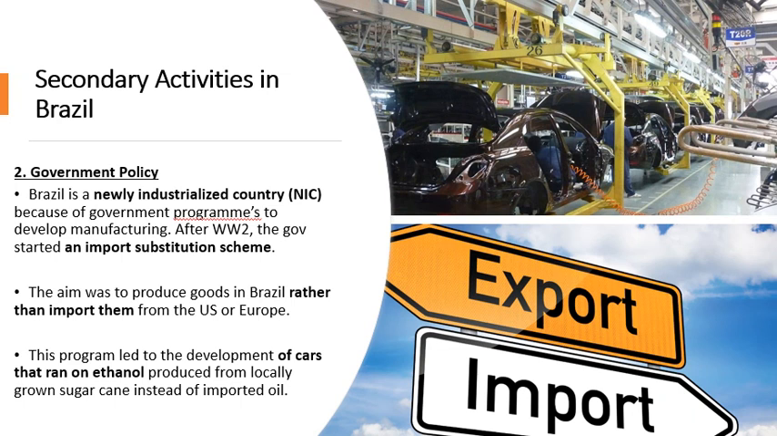So to recap, how has government policy helped secondary activities? Well, the import substitution scheme came in after World War II. What was the aim of this? The aim of this was to reduce Brazil's reliance on imports, to make Brazil more self-sufficient. And what effect did this have? It had a big effect on the car manufacturing industry.